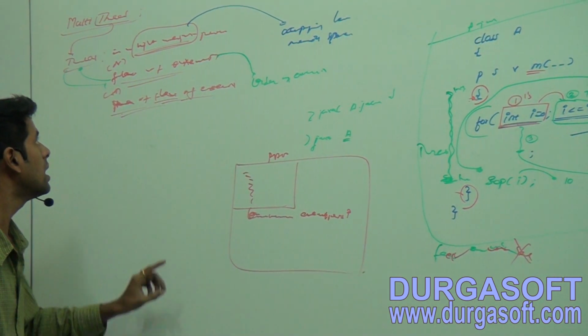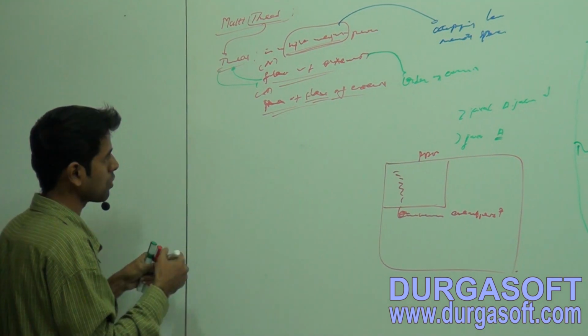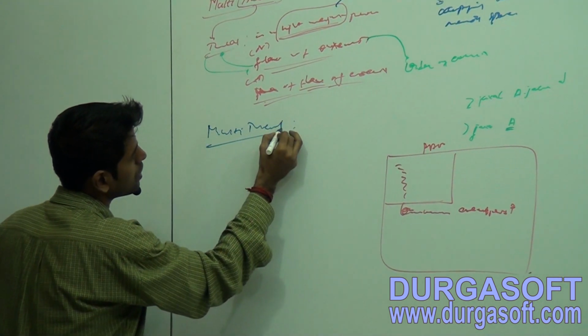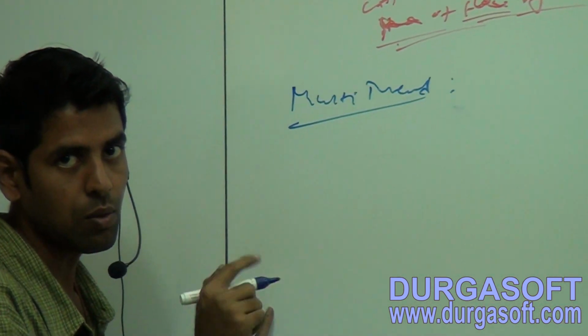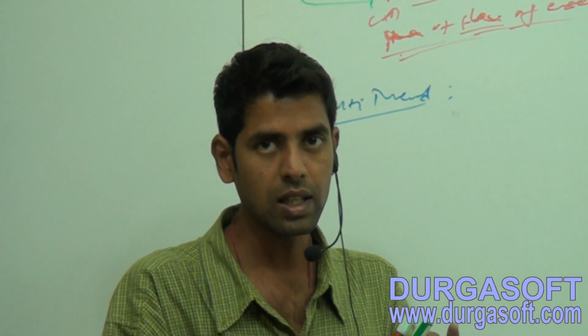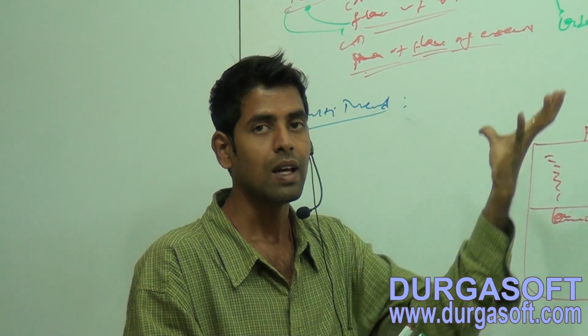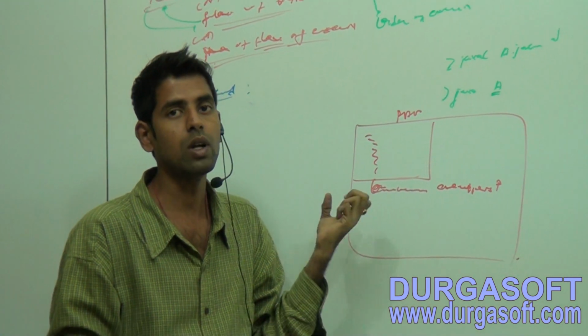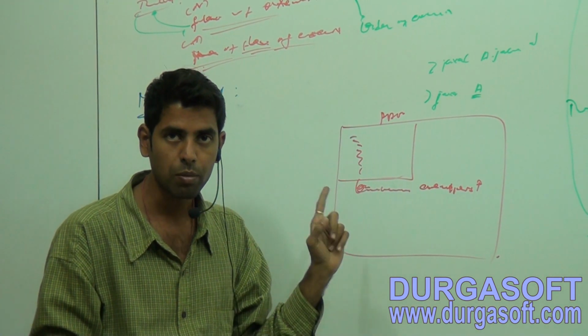Later we go for multi-threading and understand what multi-thread is. So here we have discussed that a thread is a lightweight process, meaning it loads our code by occupying less memory. Unwanted memory occupation will not be there.